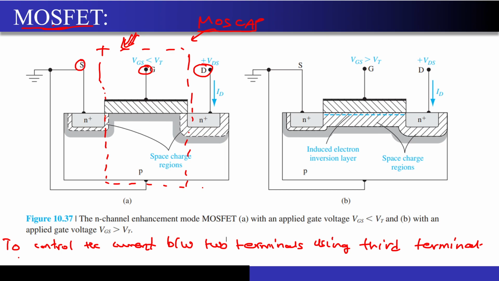So how this is happening over here, this is my source, this is my drain. You know that current flows between this source and drain, correct? And the magnitude of that current will be controlled by applying the gate voltage. So that's why we have three different terminals that are present: source, gate and drain. Just ignore the body terminal as of now because it has been grounded, correct? Now we want some current to be flowing in this transistor, correct? If you have understood the MOSFET clearly, then you know that there are different regions: accumulation, depletion and the inversion region, correct?